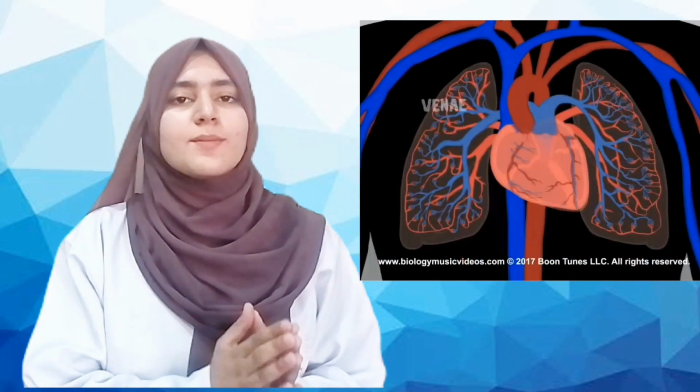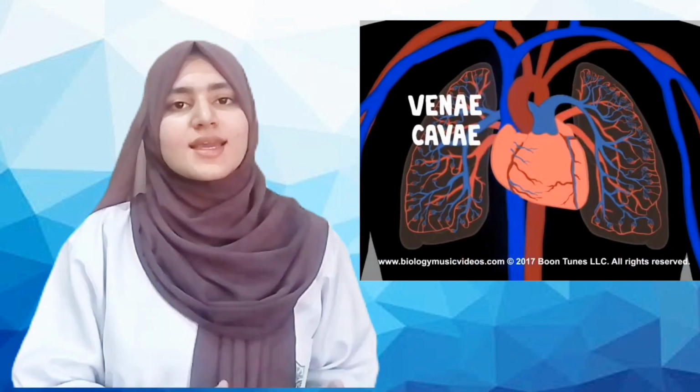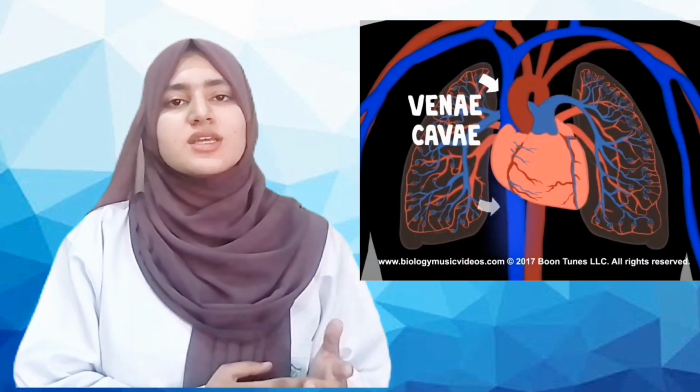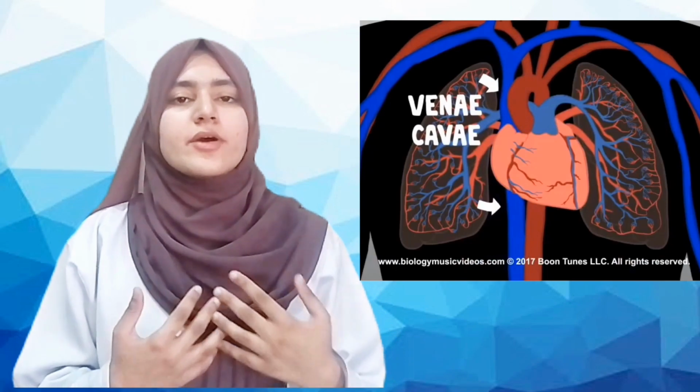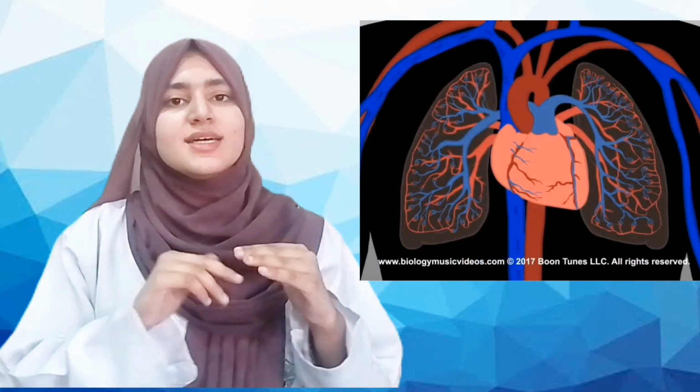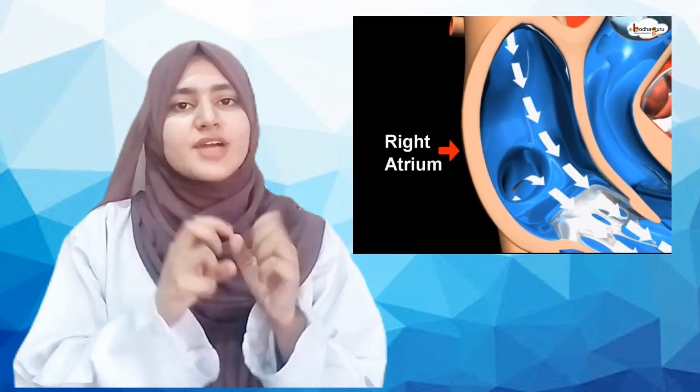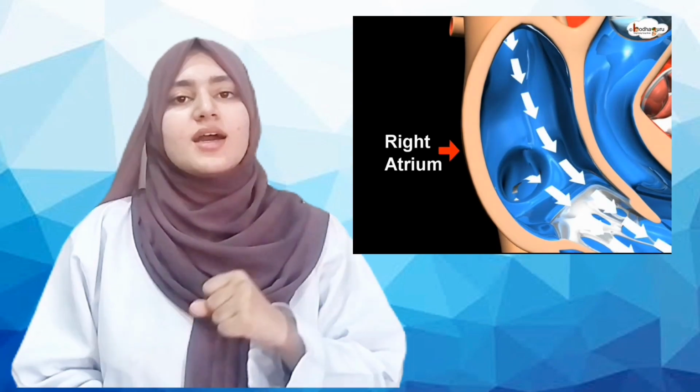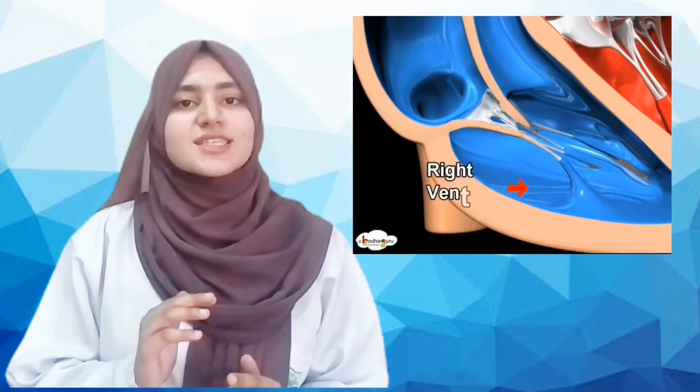This deoxygenated blood is then carried towards the heart by the vessels. The capillaries then anastomose to form small vessels called venules, and then venules again anastomose to form larger veins, and then many veins from different organs of our body anastomose to drain the deoxygenated blood into the larger vein called vena cava, and vena cava drains deoxygenated blood into the right atrium. In the right atrium, the tricuspid valve is open and the right atrium contracts to pump the blood into the right ventricle. Systemic circulation is completed.